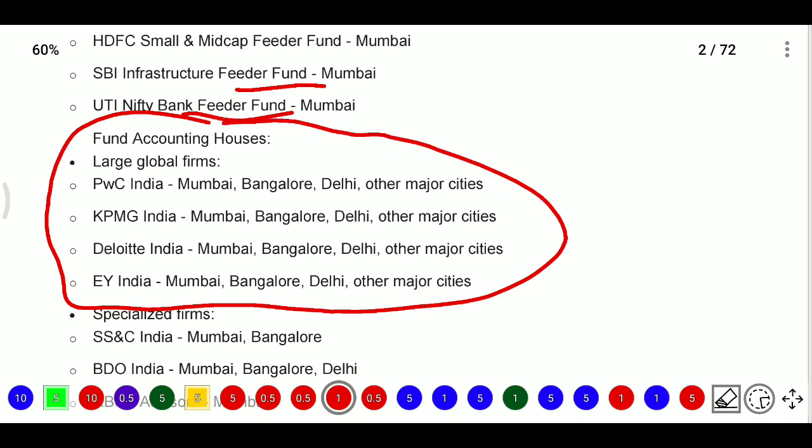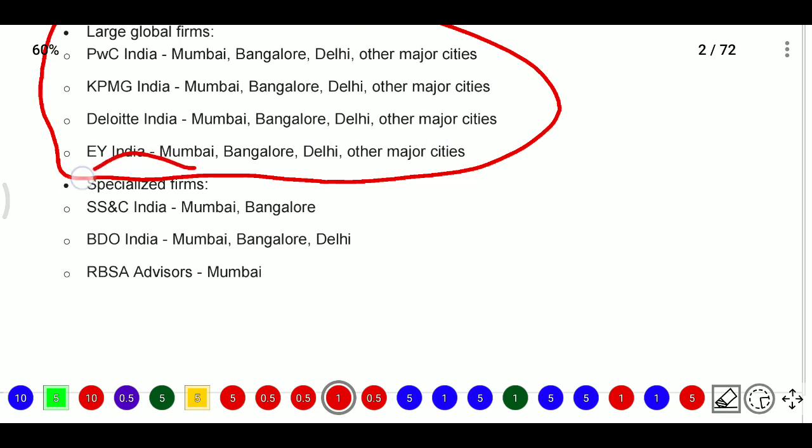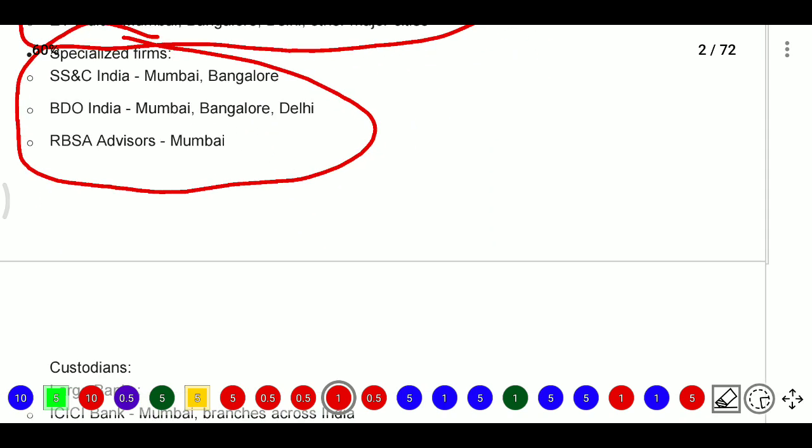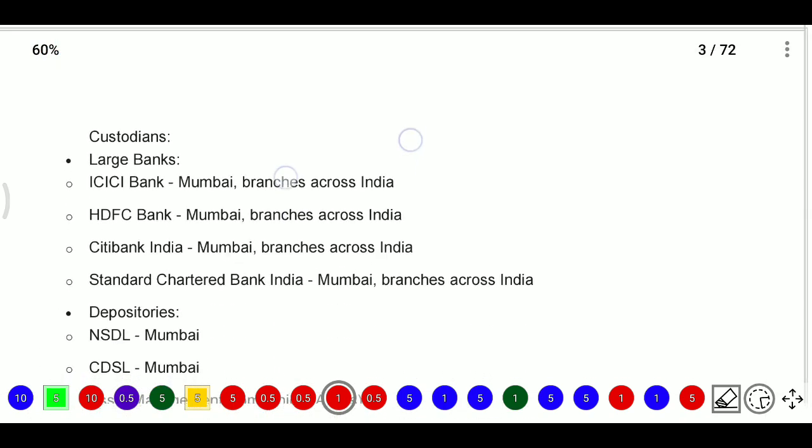Largely global firms are PwC India, KPMG India, Deloitte India, EY India. They will maintain the accounting. They are located in different cities also, like Mumbai, Bangalore, and other major cities, where they excel. Then some specialized firms: SSC and C in India, Bangalore, BDO in India, RBSC Advisories. These are some specialized firms, and then some custodians.